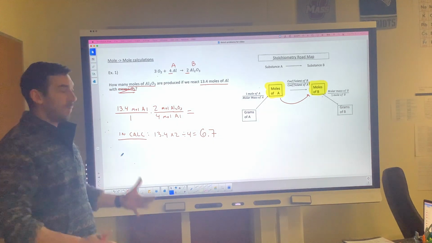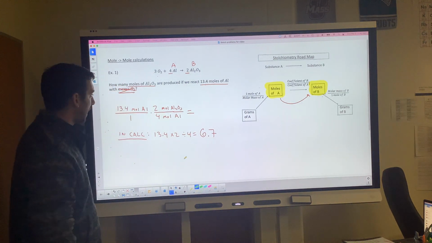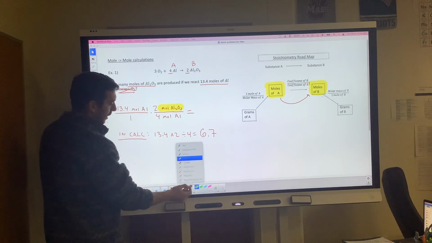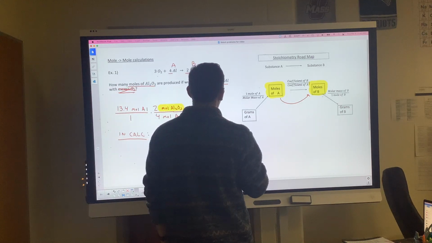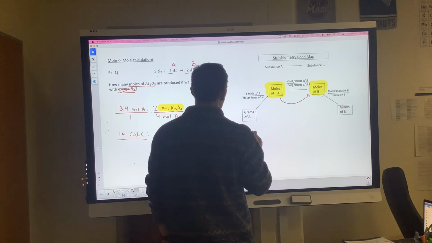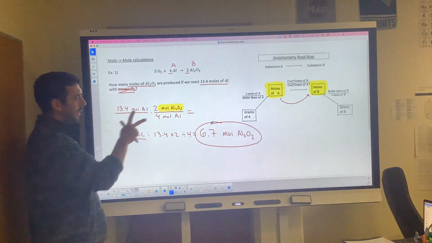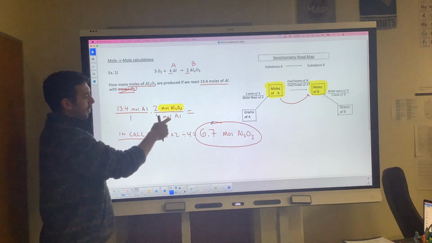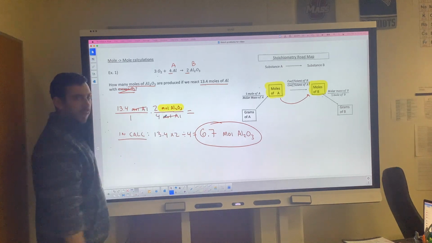Now, last step, we need to make sure we include a unit with our number. In order to find that, you always look at the numerator, the top of the last fraction, and you copy that unit down. So this would be 6.7 moles of Al2O3. And that works because, remember, we need to make sure the numerator in the fraction on the left, the unit, matches the denominator of the fraction on the right, so that these units cancel out, which successfully got us to moles of B.